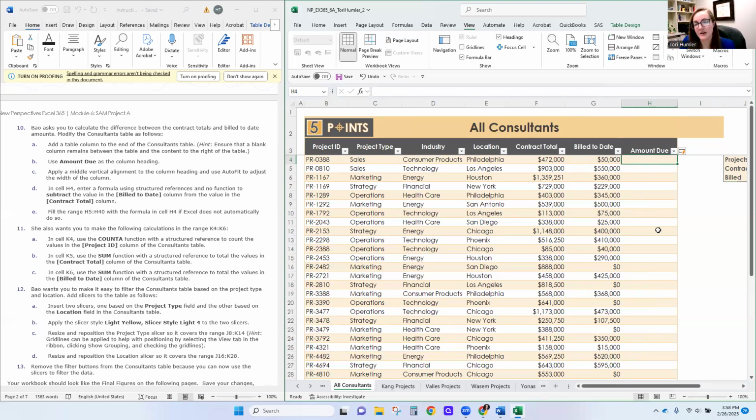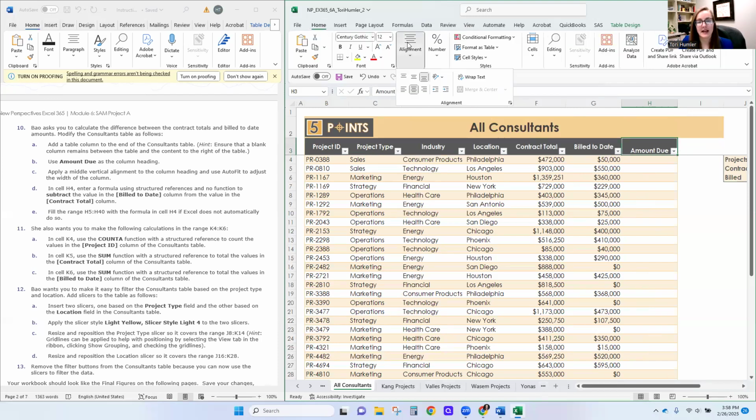It gives me the banded rows. It does white font. The one thing it doesn't do is middle vertically aligned, so we're going to have to do that ourselves. So we're going to click on cell H3, go to our home menu, go to alignment, and select the middle align. So that was step C.